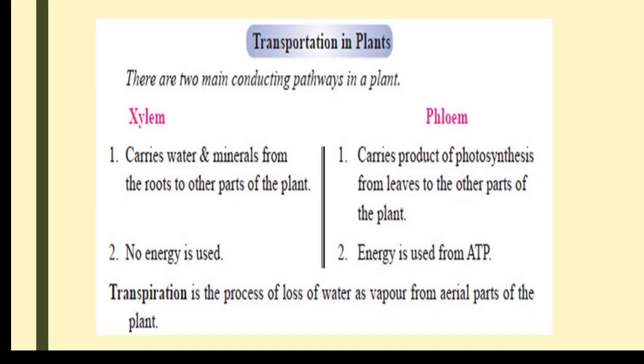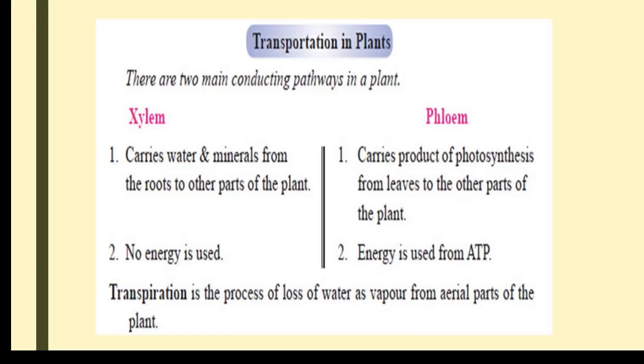So xylem helps in the transport of water and minerals from roots to leaves. It is unidirectional with the help of xylem. And the food from the leaf after photosynthesis is transported from the leaf to different parts. So let us see the difference between xylem and phloem. Here in the table, the xylem carries water and minerals from roots to other parts of the plant. The phloem carries water and the products of photosynthesis from leaves to different parts of the body.